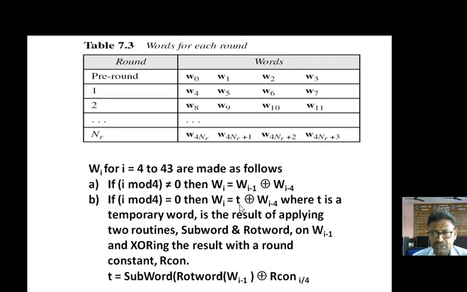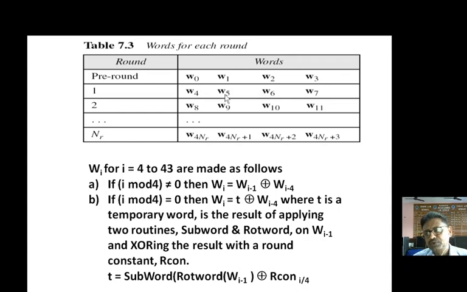We don't know what T is, where T is the temporary word, and this temporary word is the result of applying two routines, that is SubWord and RotWord on Wi minus 1 and XORing the result with a round constant, that is Rcon.